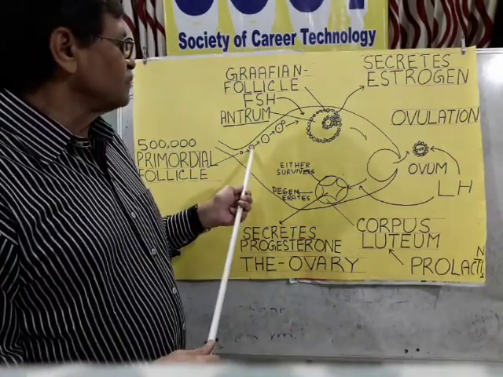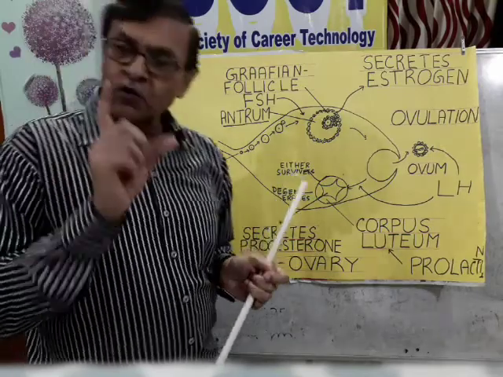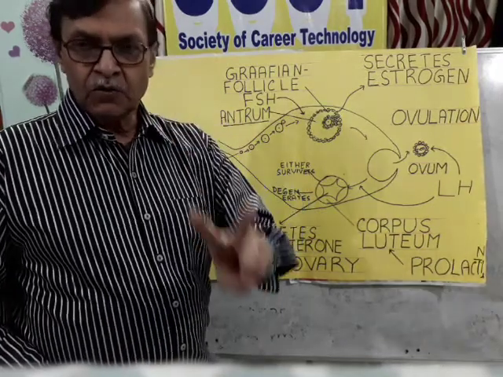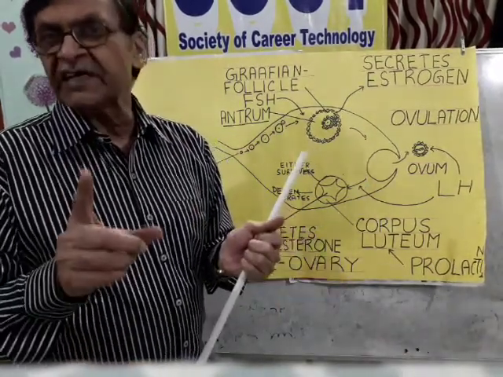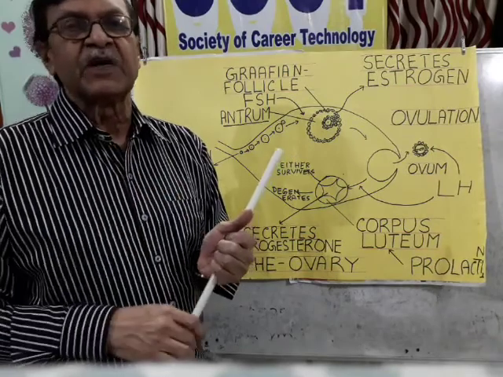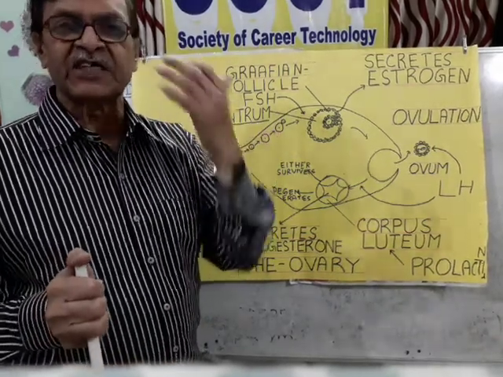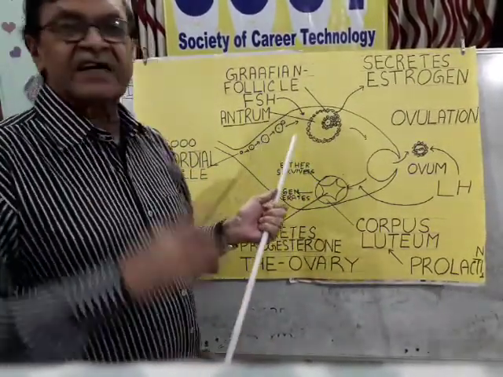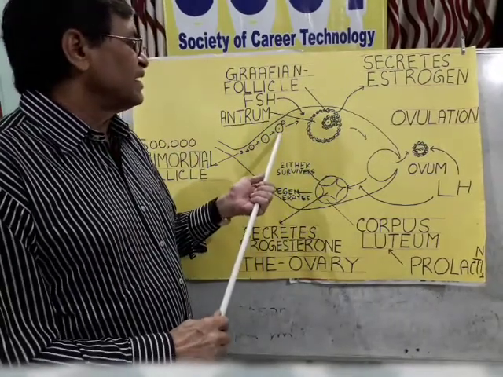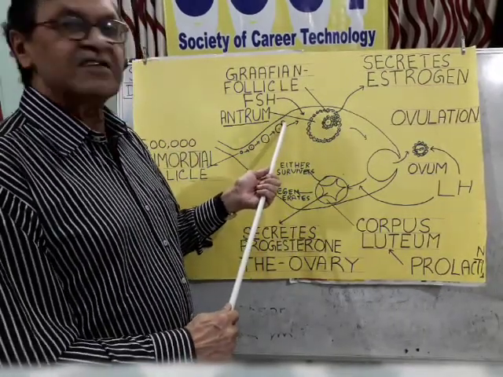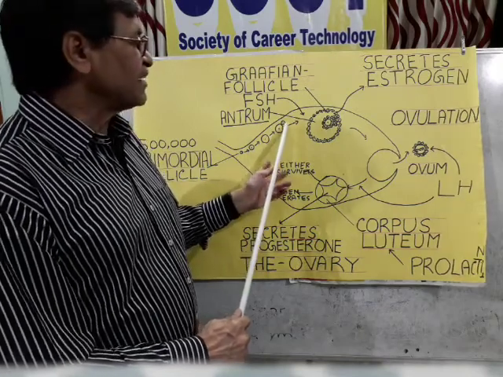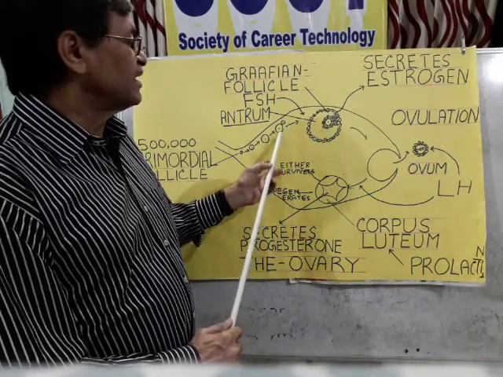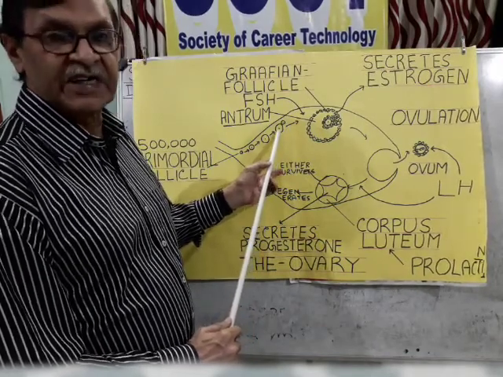Then they enlarge to form oogonia. Oogonia is diploid. Oogonia forms primary oocyte. Primary oocyte is also diploid. Details of the gametogenesis we will study during embryology. Interesting thing is that the primary oocyte undergoes first meiotic division to form a secondary oocyte and a very small polar body, which separates half of the genetic material but no food material. All the food material, yolk, is retained inside the secondary oocyte.